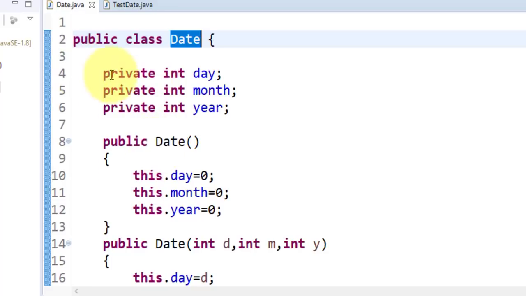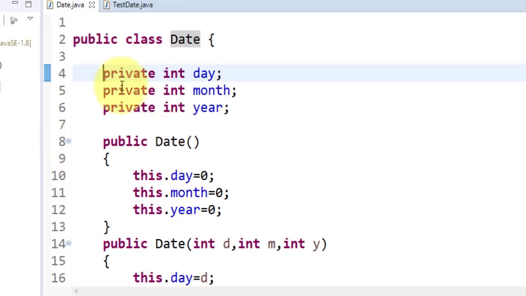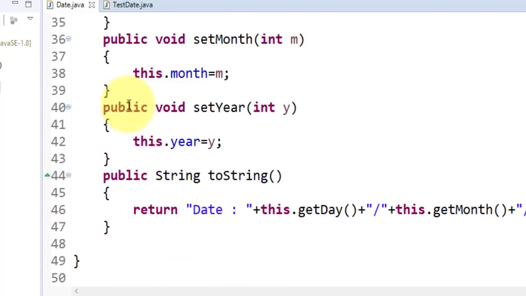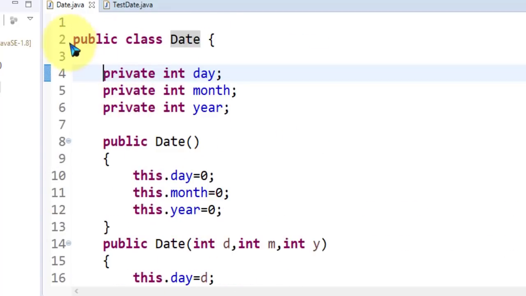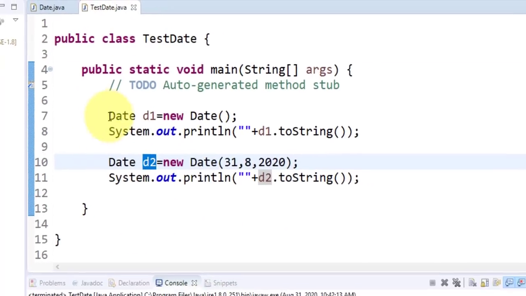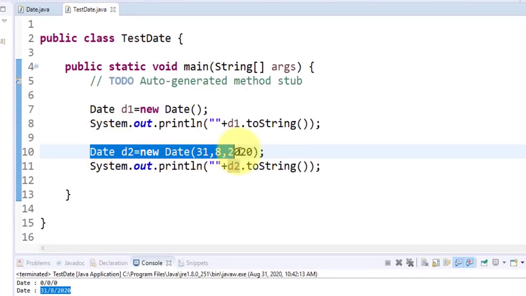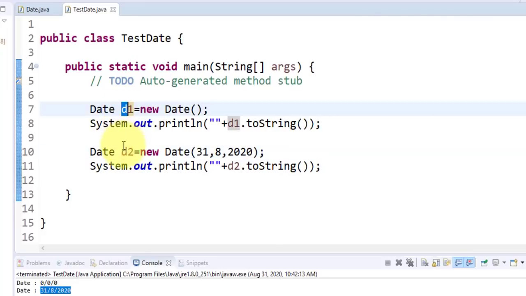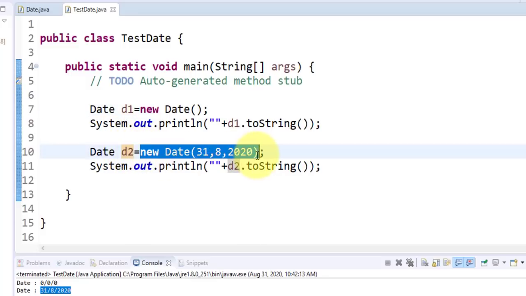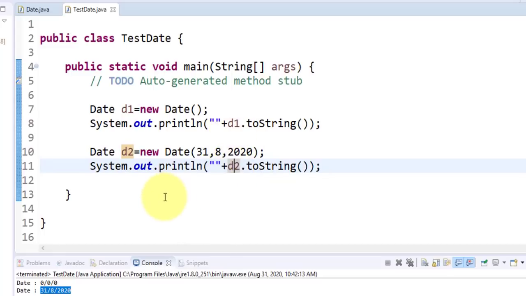So this is basically the template for the objects, are you getting it? And these are your objects, d1 and d2. So basically d1 is the reference pointing to this object, and d2 is the reference pointing to this object. After this line they become objects, so d1 and d2 are the objects.